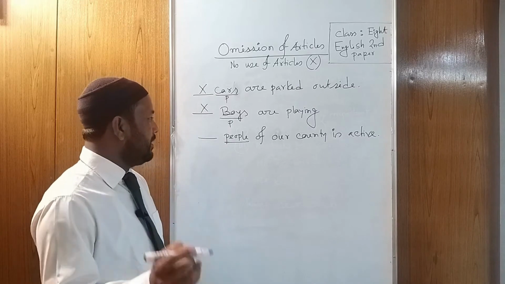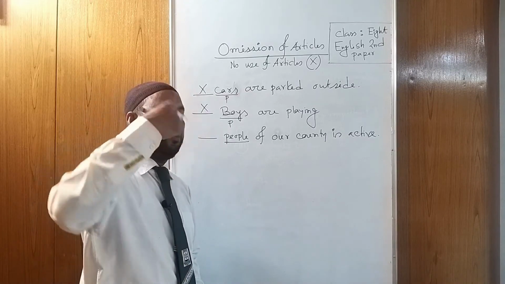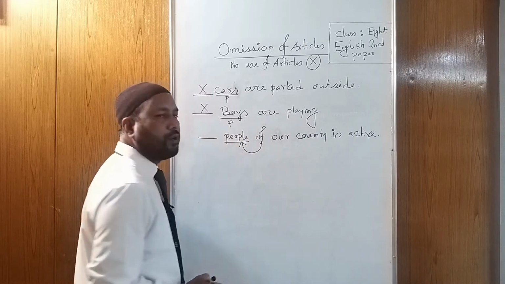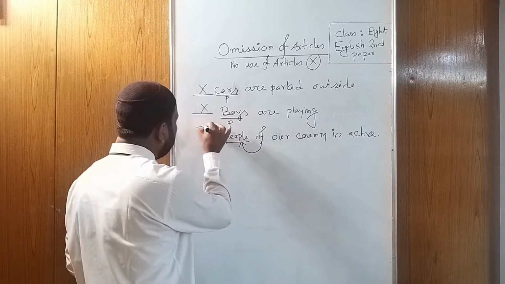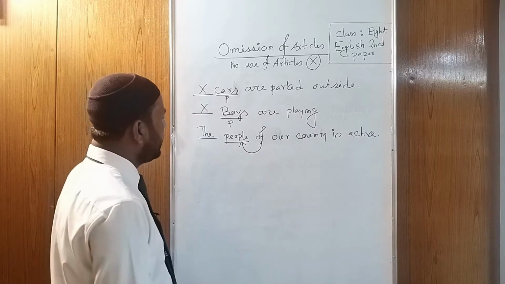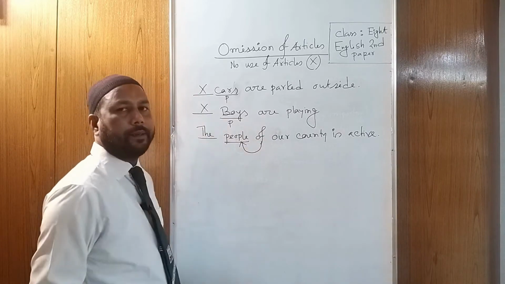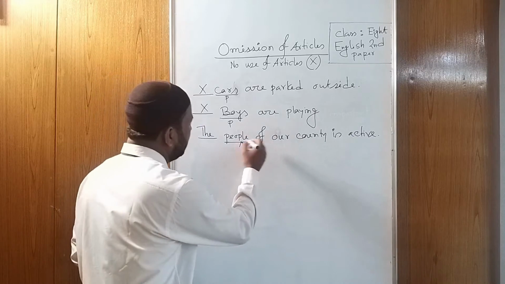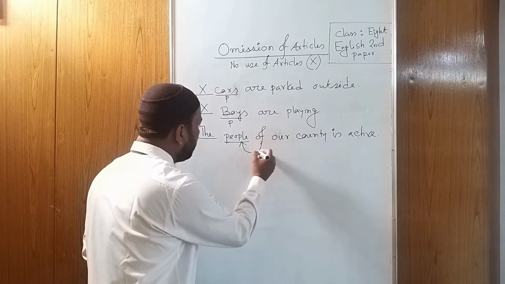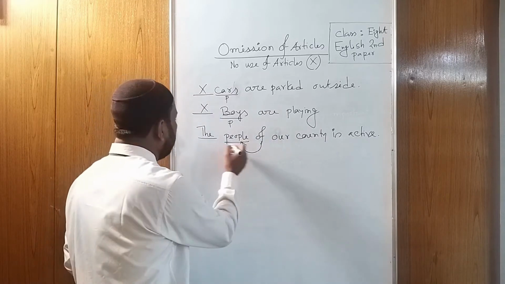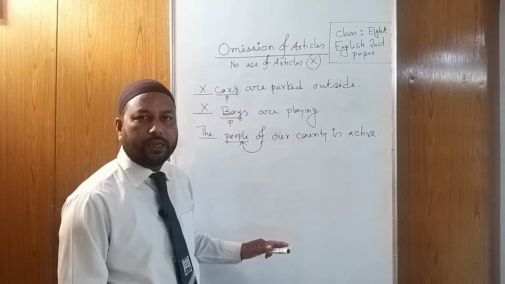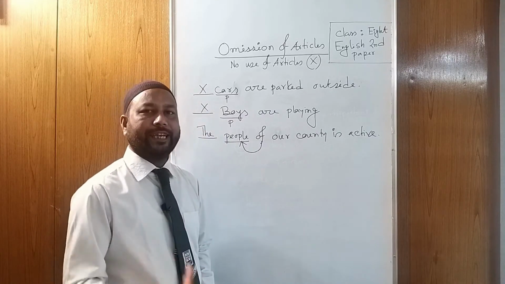No. Okay, my dear students, we have already learned that if you see any preposition before a noun, you have to use "the." But look at the examples. In these examples, you can see people is a plural noun. But after the plural noun, you can see "of." Of is a preposition. If you see "of," then people, then you have to use "the," not a cross. Now, my dear students, I hope you all understand the rules. Now we move to the next rule.